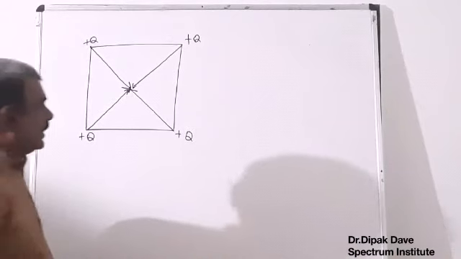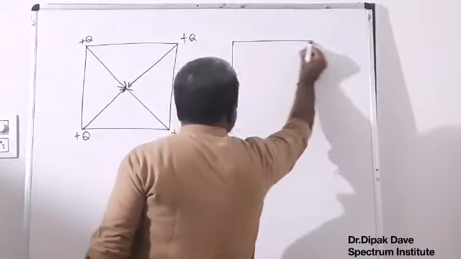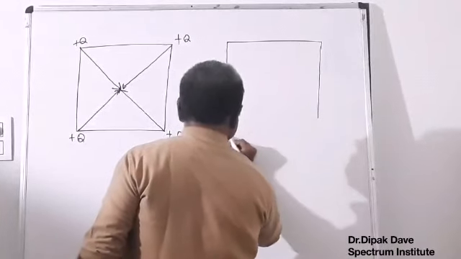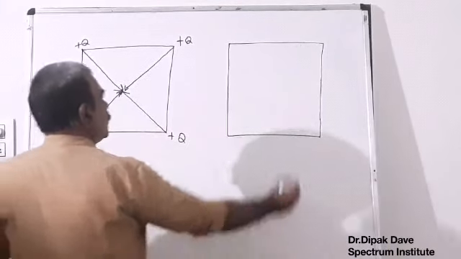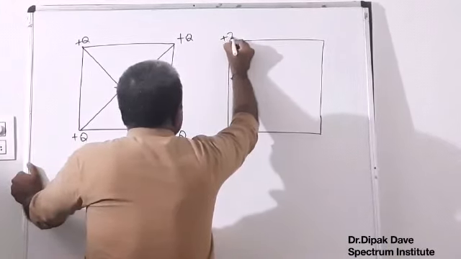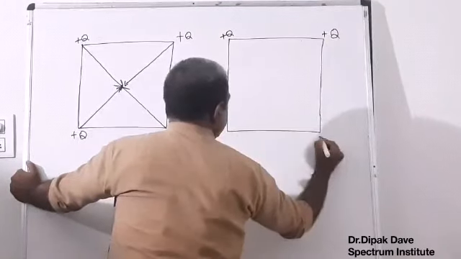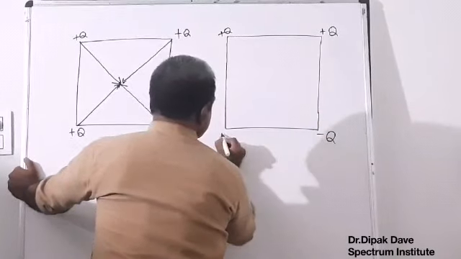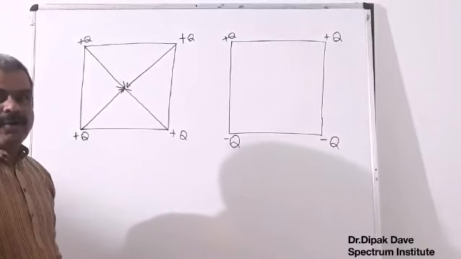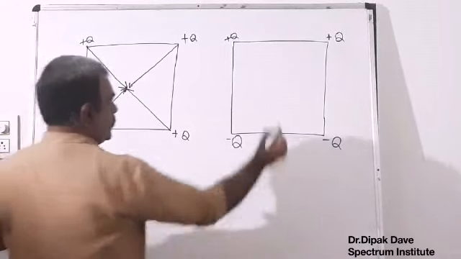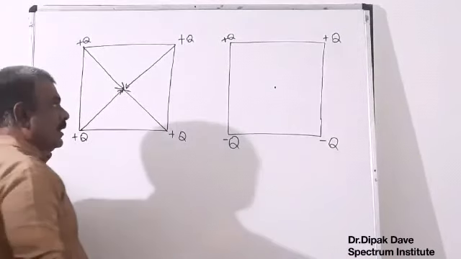But instead of that, if we have this situation, here I am keeping plus Q charge, here plus Q charge, but here minus Q charge and here minus Q charge. Now I want to find out the field at the center. What happened in this case?